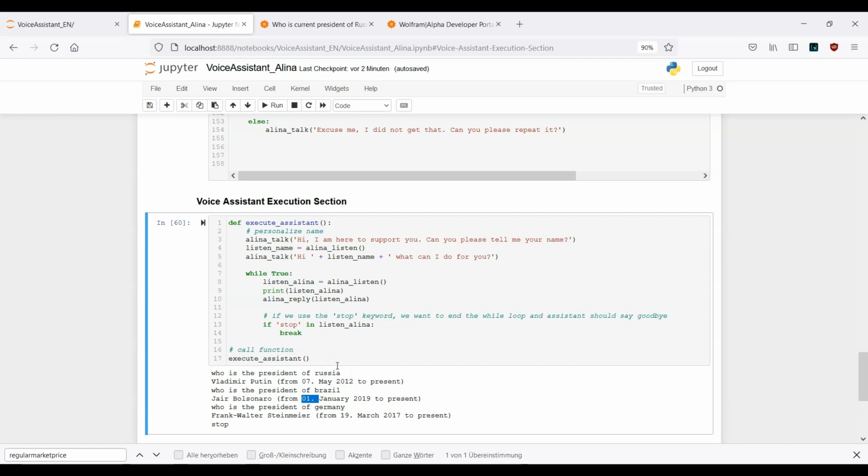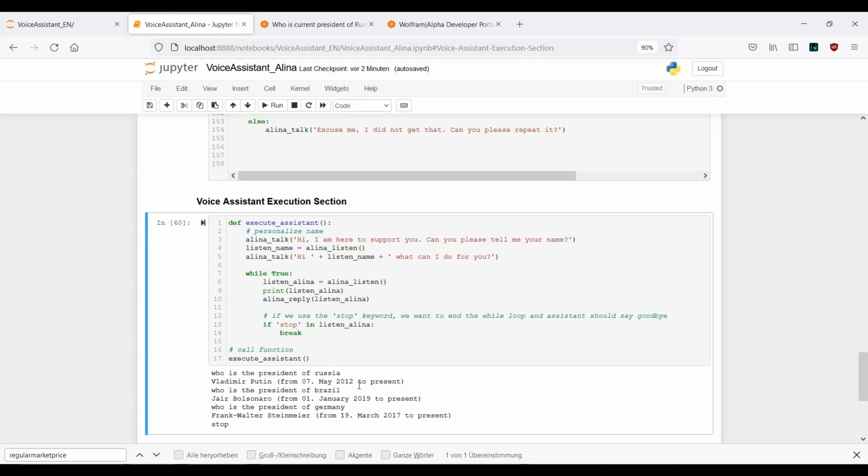If you want to fix it, you can work with the datetime module, but this will be part of a different lecture. I don't want to include it right now. For now, it was important to show you how to work with the Wolfram Alpha API. And in this section, we have taken a look at how to ask 3 different questions.